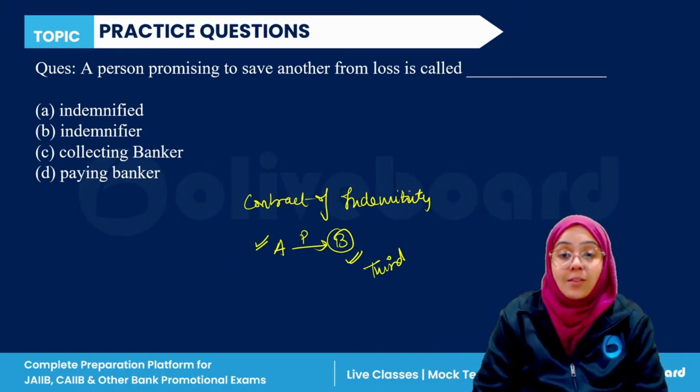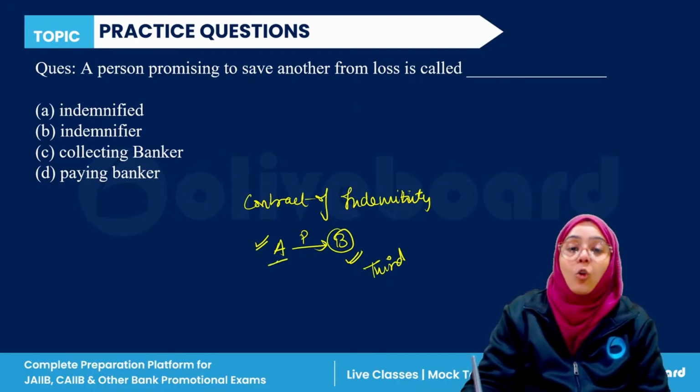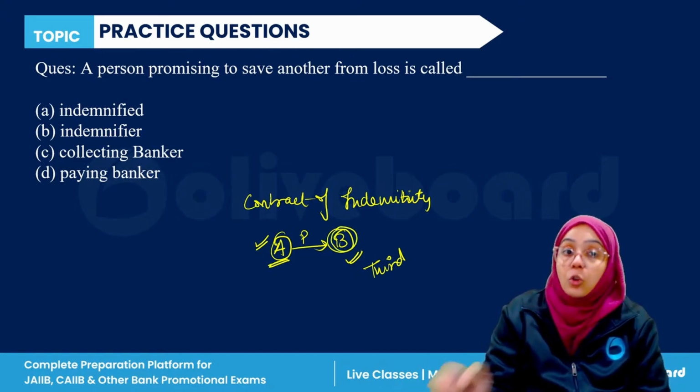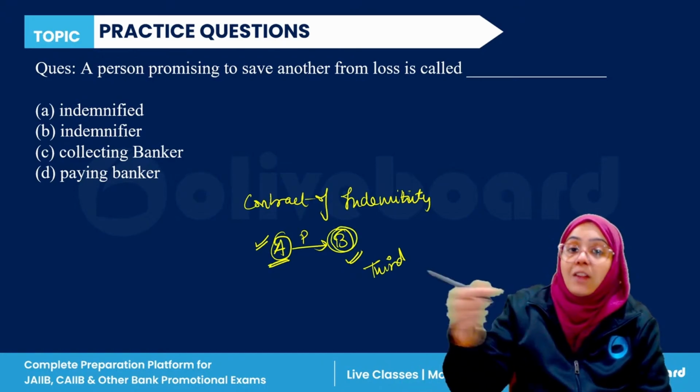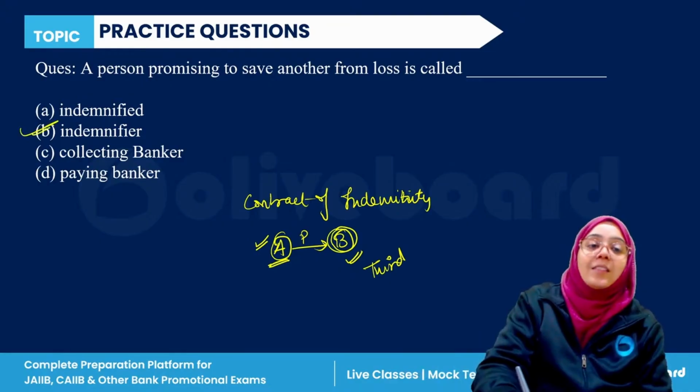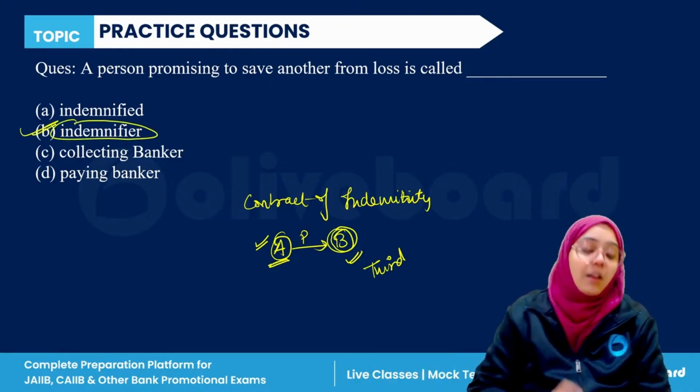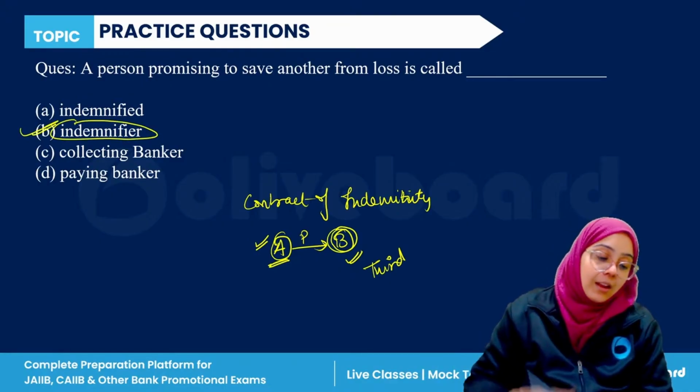In this, the one who is promising is called the indemnifier. The one who is being promised is called the indemnified. So a person promising to save another from losses is called the indemnifier. So B is the correct answer.